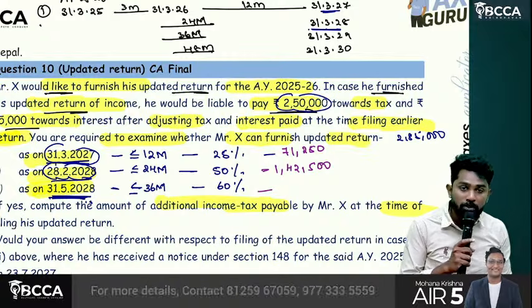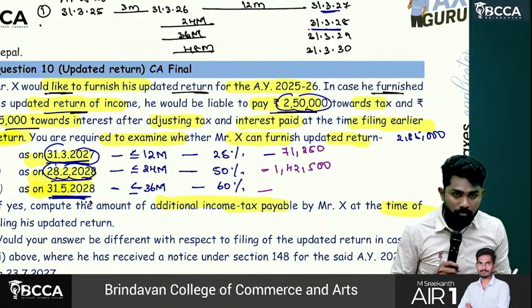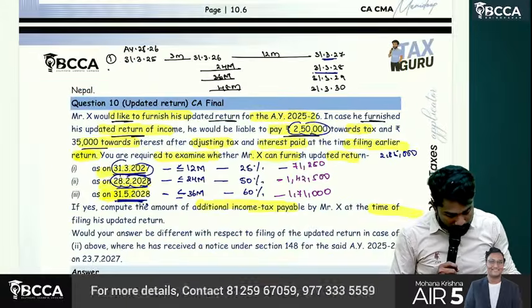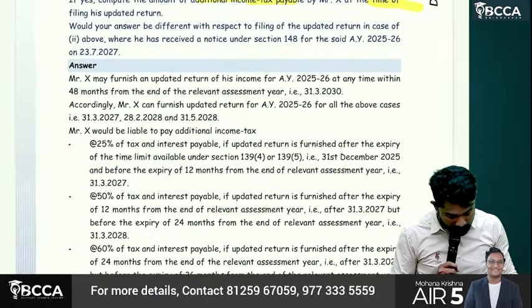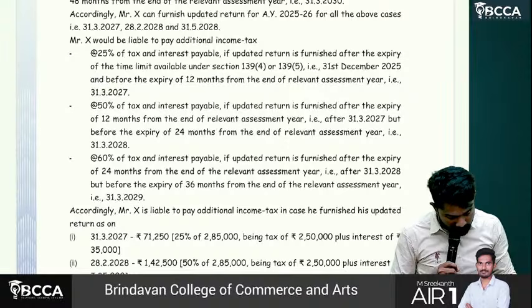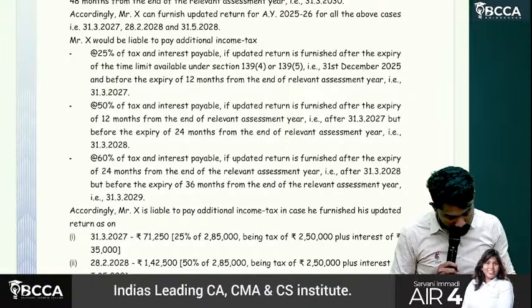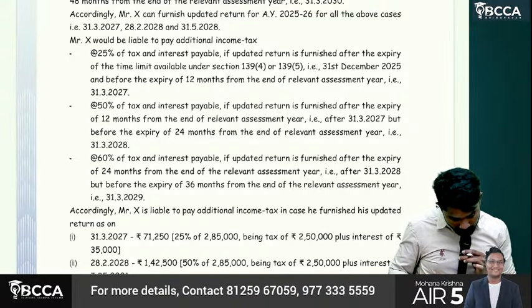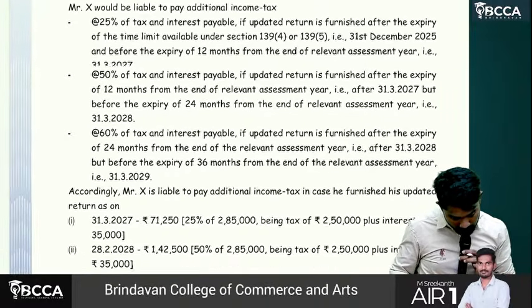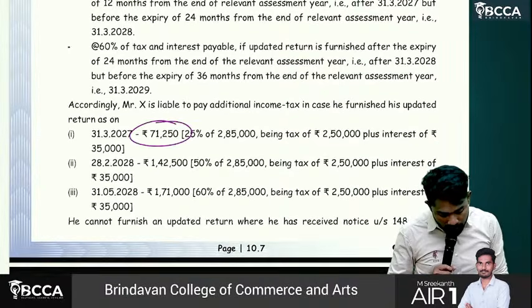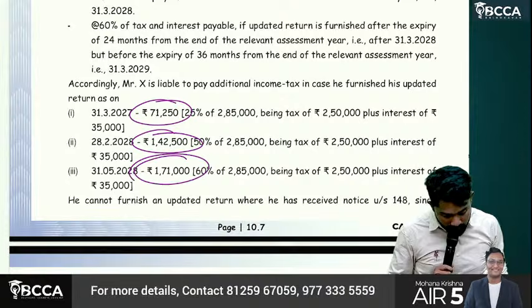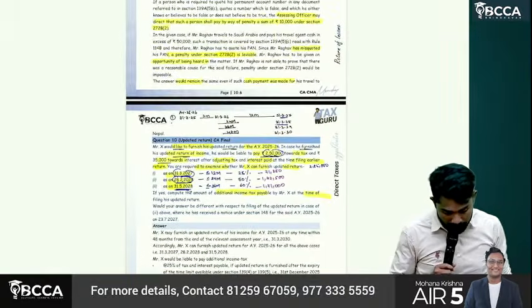Third case, 60%: 1,71,000. So 71,250 is correct, right? 1,42,500 and the third one 1,71,000.